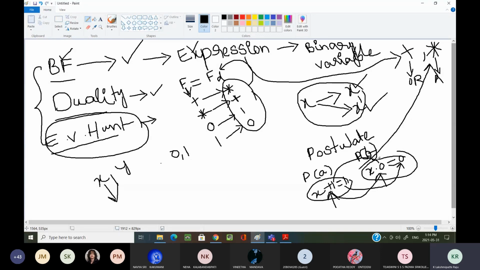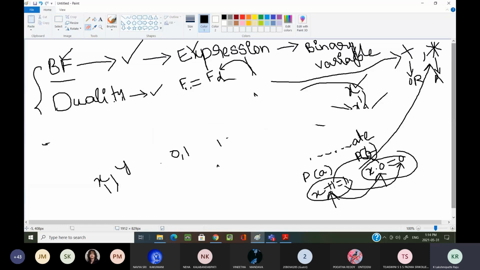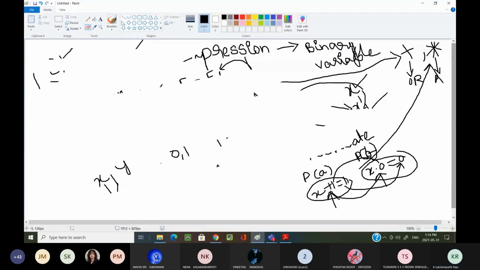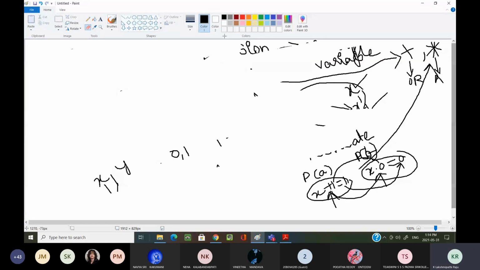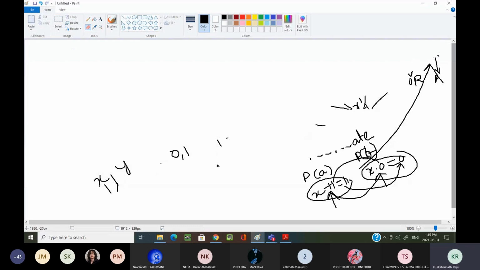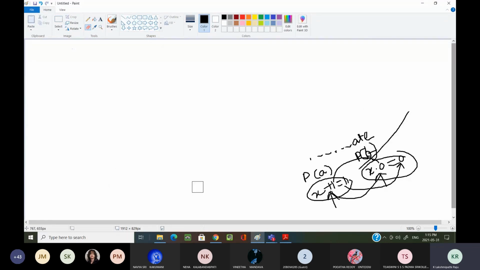These are the two postulates, and some other postulates like the associativity rule, as well as the commutative rule. We have seen the commutative rule and distributive rule, as well as the complement rule. We have discussed the E.V. Huntington postulates. These are the things we discussed in our last session. I hope these things are clear to each and everyone. If they were not clear in the last session, I hope now you can understand what I have explained here.